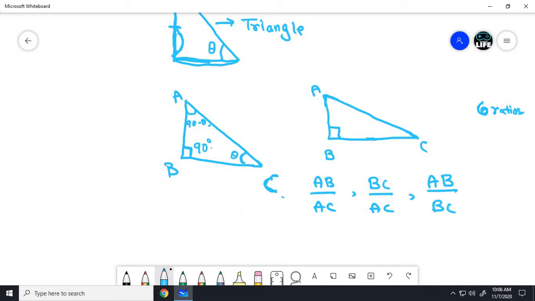So we got 3, and now another 3 ratios will be the reciprocal of these ratios. So what is the reciprocal of AB by AC? It's AC by AB. And what is the reciprocal of BC by AC? It is AC by BC. And what is the reciprocal of AB by BC? It is BC by AB.